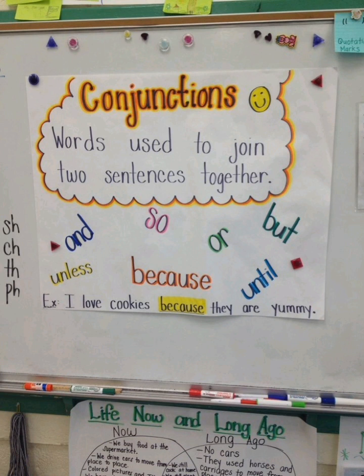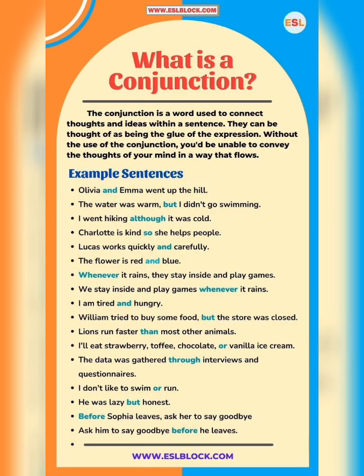And then here we are with conjunctions. Conjunctions are words that join two sentences together. They're like super glue, okay? To join A and B together, you use them. Examples: and, but, and a whole lot of them. Olivia went up the hill, Ima went up the hill. Then you put them together: Olivia and Ima went up the hill.